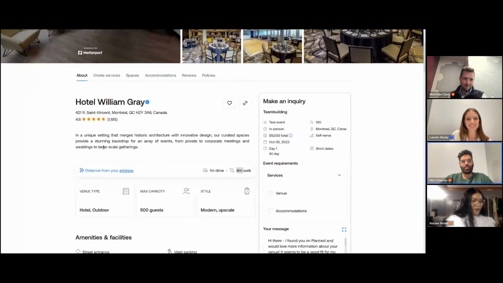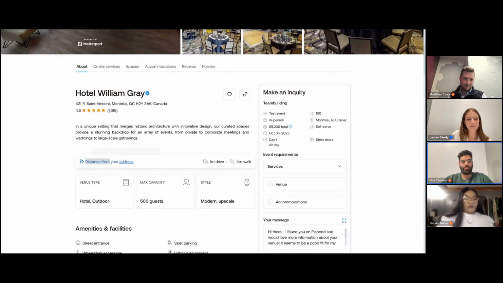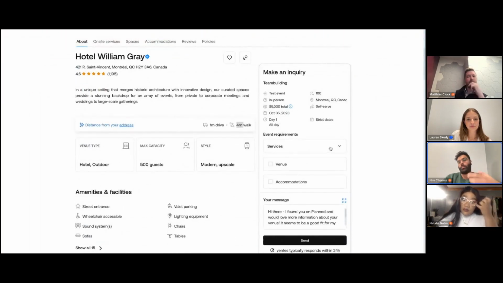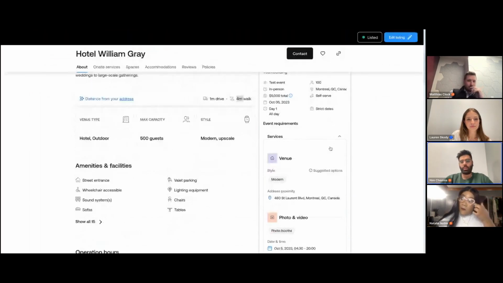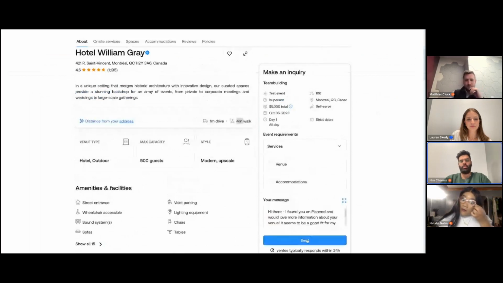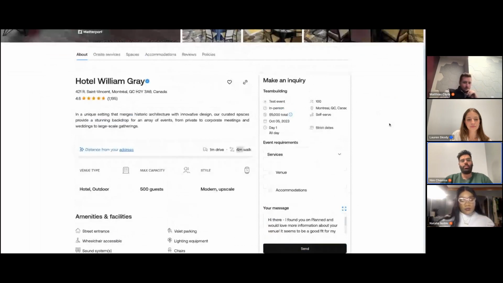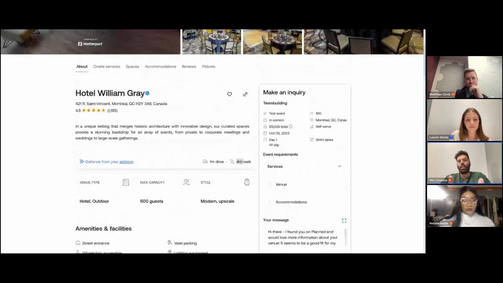And then here is where we see the distance from your address, which is the address we put in the event brief, and it's a 4-minute walk. On the right, you see the same event brief that we filled in. All we have to do is click send. It matches our event brief, so that part is done. Maybe I do this for 10 suppliers that match my event needs. And then the next step is negotiating.